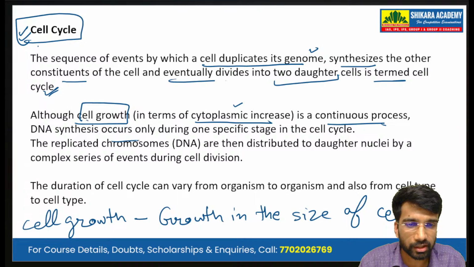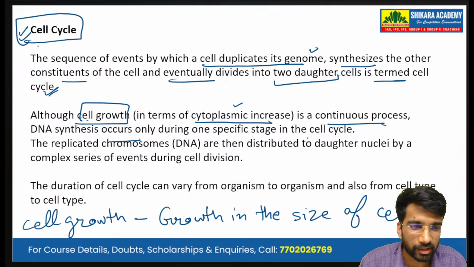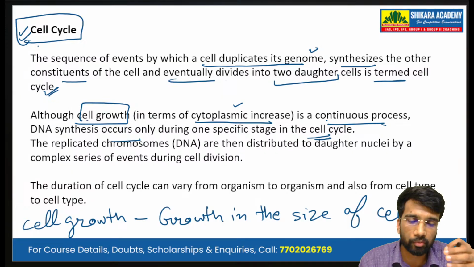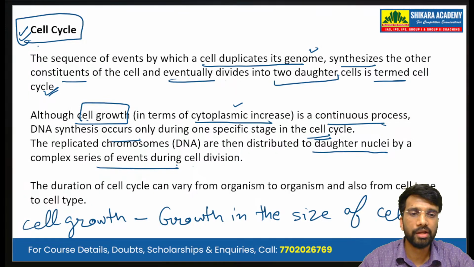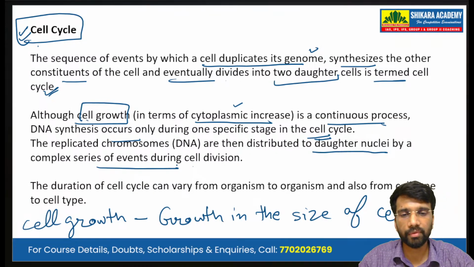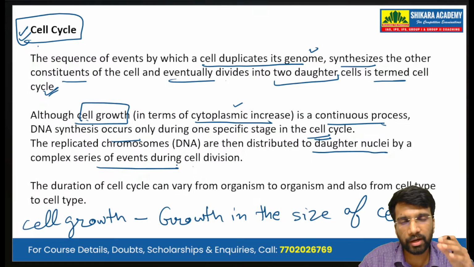DNA synthesis occurs only during one specific stage of the cell cycle. The replicated chromosomes or DNA are then distributed to daughter nuclei by a complex series of events during cell division. The duration of the cell cycle varies from one organism to another, depending on the cell type.